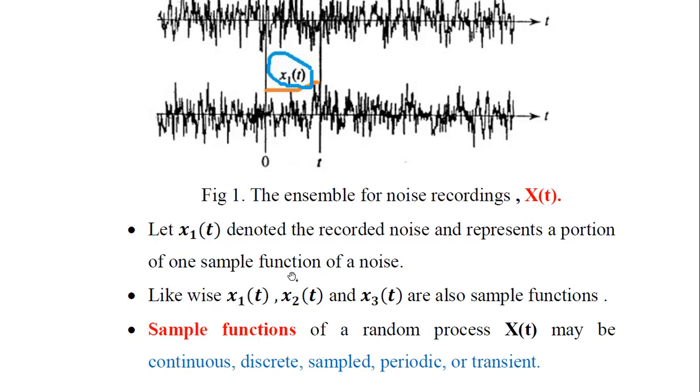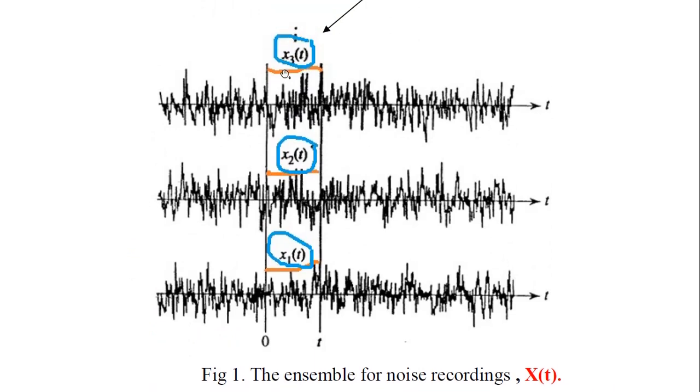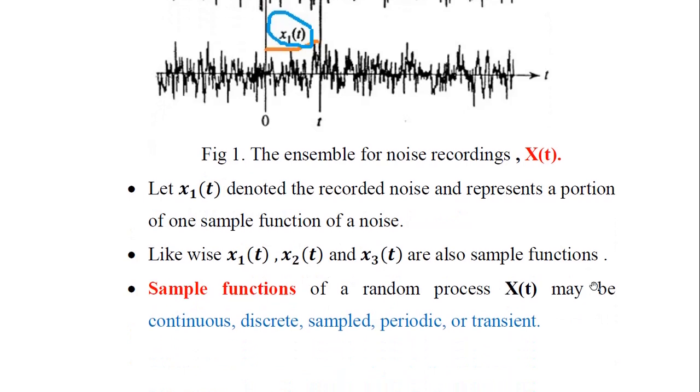Likewise we can have x1 of t, then x2 of t, then x3 of t, and so on until xn of t for n number of samples. Individually, all of these, x1 of t, x2 of t, then x3 of t, are sample functions. Hope it's clear now. Now the sample functions of a random process x of t: x of t is a random process consisting of sample functions like x1 of t, x2 of t, x3 of t, and so on until xn of t.